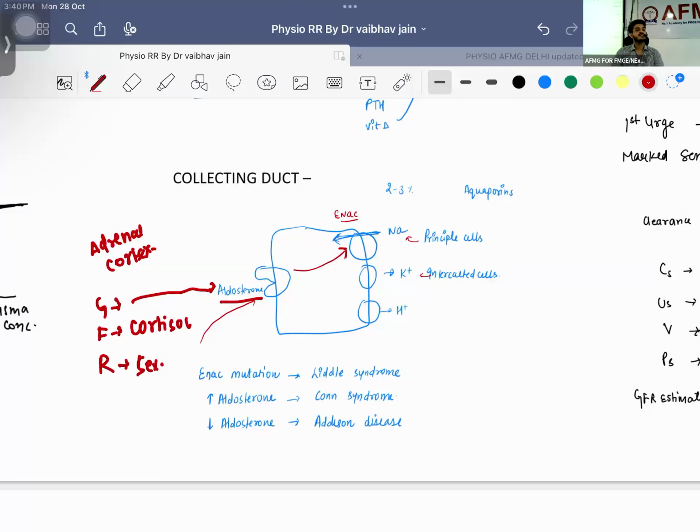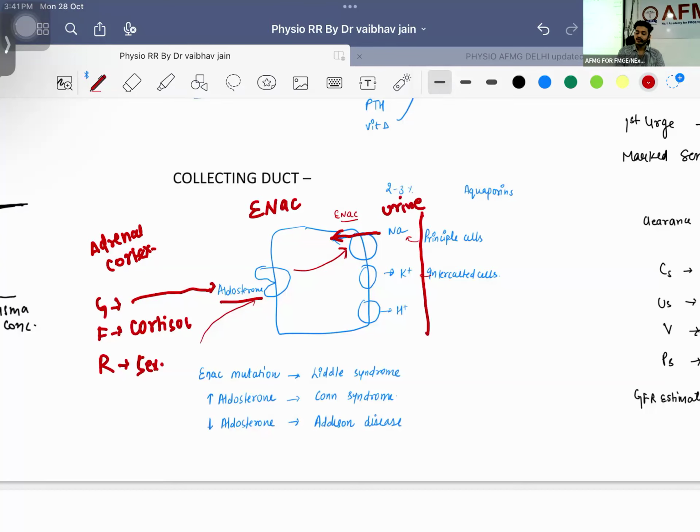So what is going to happen? Listen to me carefully. Very, very important concept. Look here. This adrenal cortex will be releasing what? Aldosterone. And this aldosterone has a function. It will make epithelial sodium channels. Can we call them ENaC channels? Yes, they are the ENaC channels. And the function of ENaC channel is sodium reabsorption.